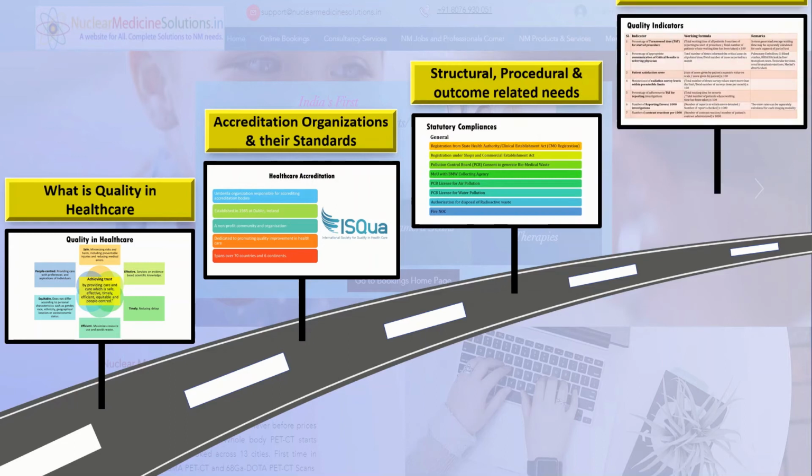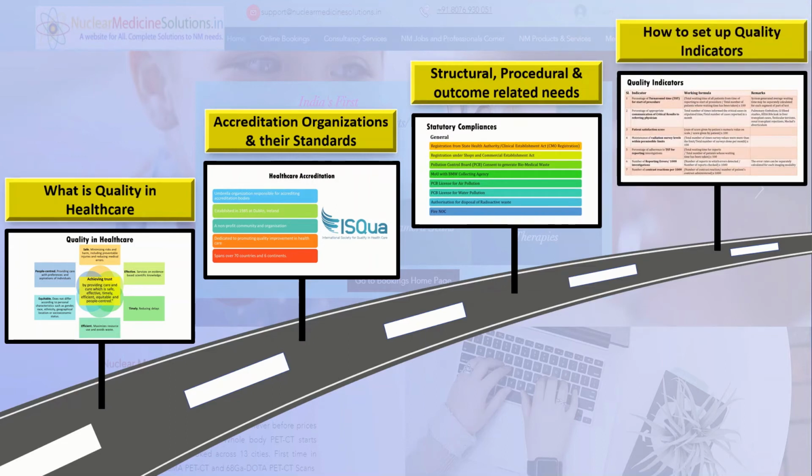This video series had 4 parts where in the first part we discussed what is quality in healthcare. In the second part we discussed accreditation organizations and their standards. Based on those standards, what are structural, procedural and outcome related needs we discussed in the third part. And now we are going to discuss quality indicators.